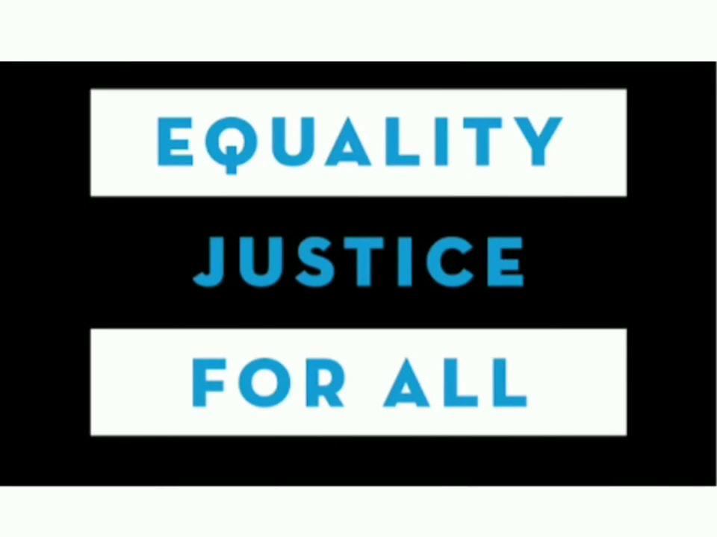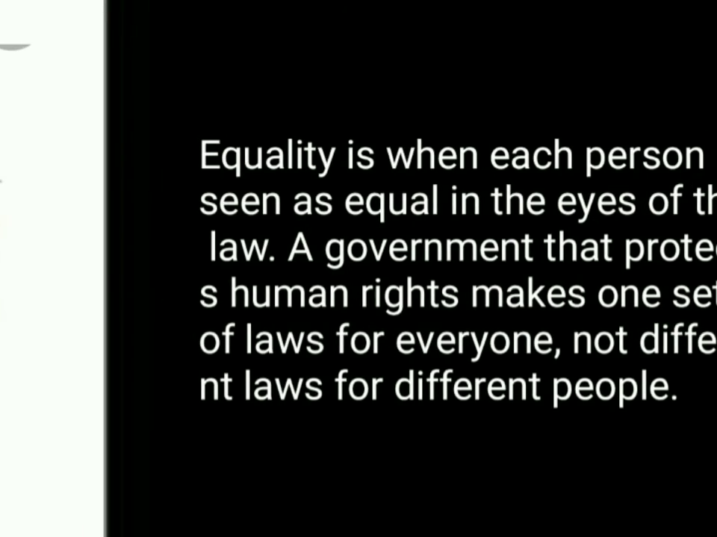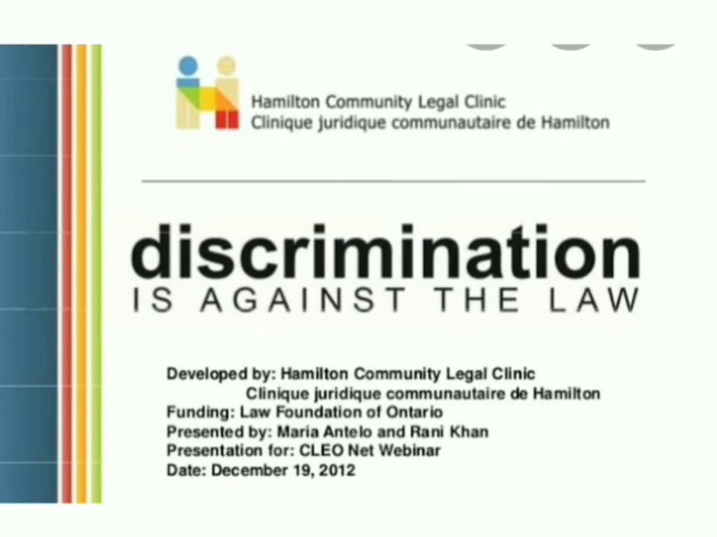When we are talking about equality and justice, these are two things everybody wants. It is for all. How? Equality is when each person is seen as equal in the eyes of law. A government that protects human rights makes one set of laws for everyone, not different laws for different people. Whether a person belongs to any caste or religion, equality should be there for everyone.